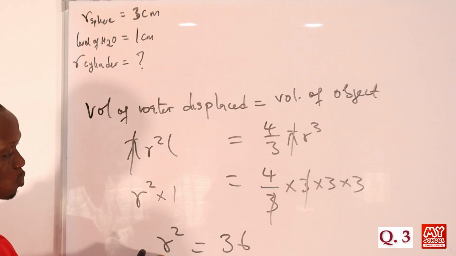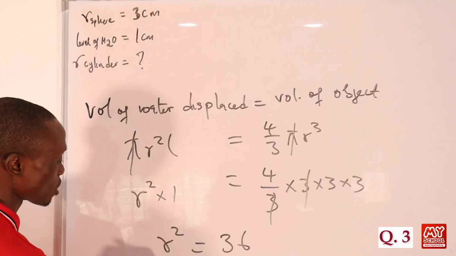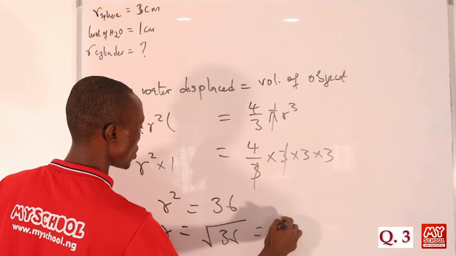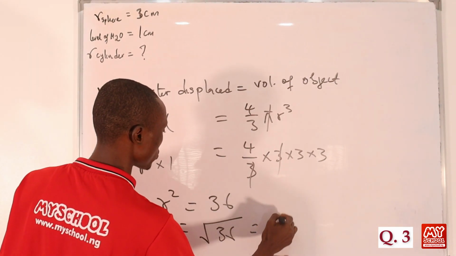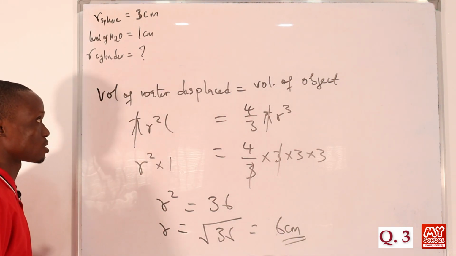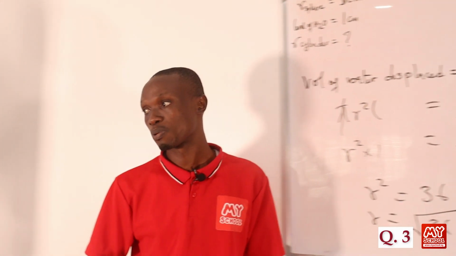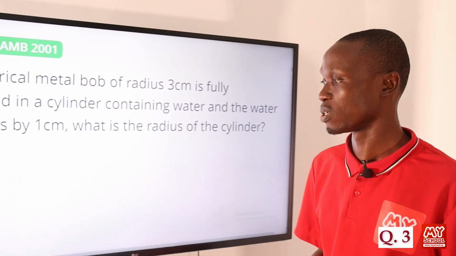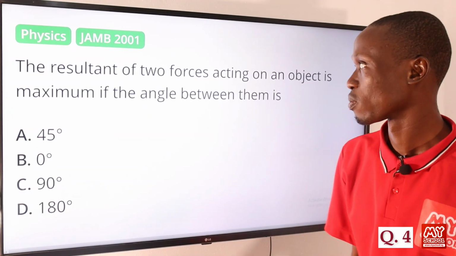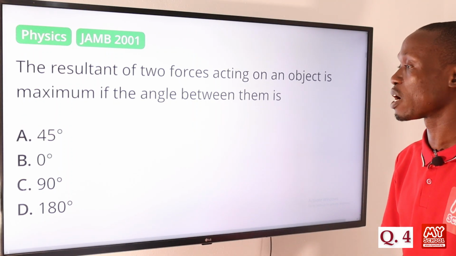Now we are looking for r, which is the radius of the cylinder, so we just take the square root of both sides, so that r is equal to the square root of 36, and that will be equal to 6 centimeters. So the radius of the cylinder is equal to 6 centimeters. So let's return to the board to pick the correct option to this question, and that is option D, 6 centimeters.